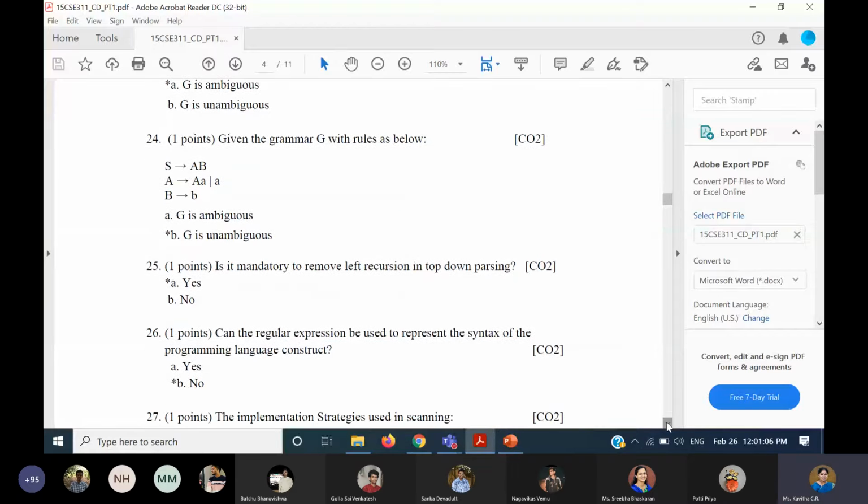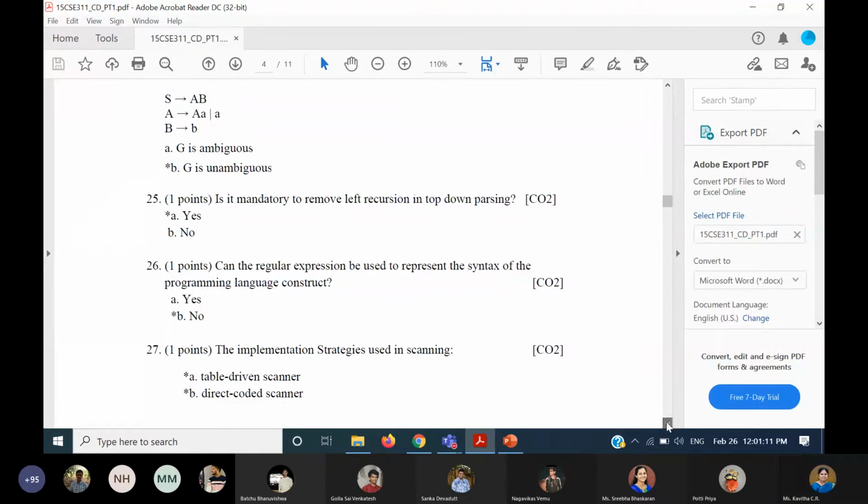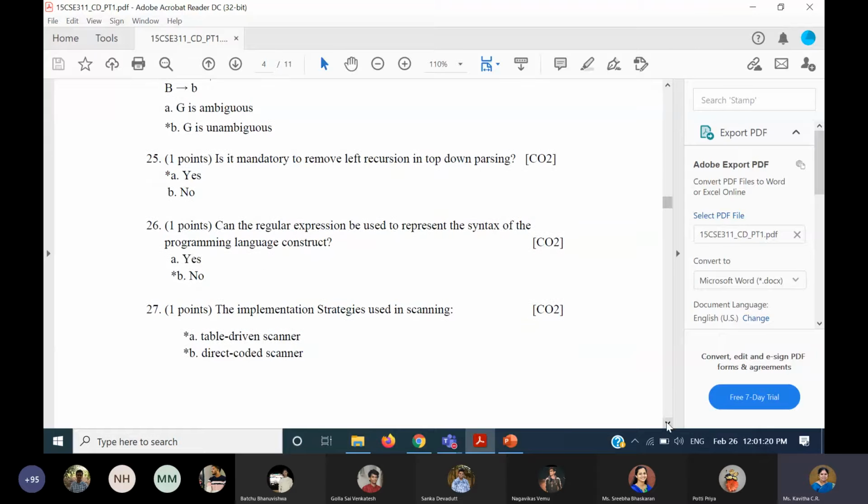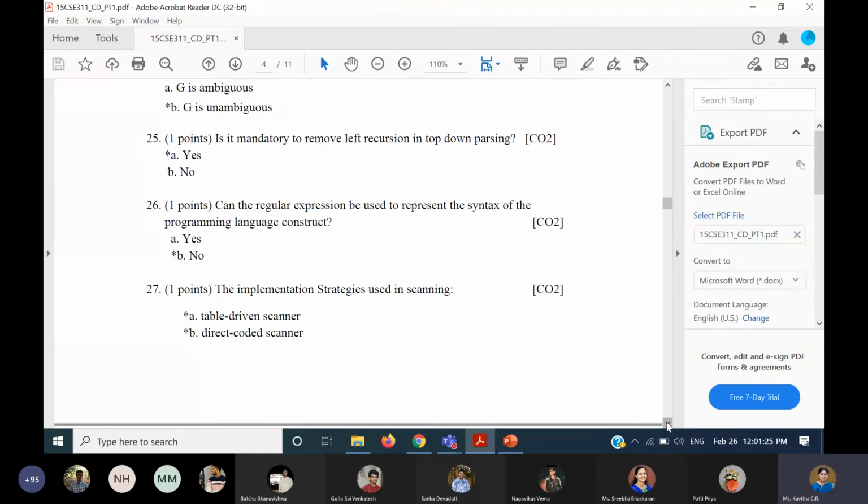Coming to the 25th question, yes, it is mandatory to remove left recursion in top-down parsing. Whether it is recursive descent or any technique, it is compulsory to remove left recursion. Coming to the 26th question, can a regular expression be used to represent the syntax? No, I have already clarified this when I started with parsing. A regular expression can take care of only some limited patterns. It cannot take care of long strings and sequences of tokens. That's why we prefer context-free grammar over regular expressions. It is not going to help represent all the syntax.